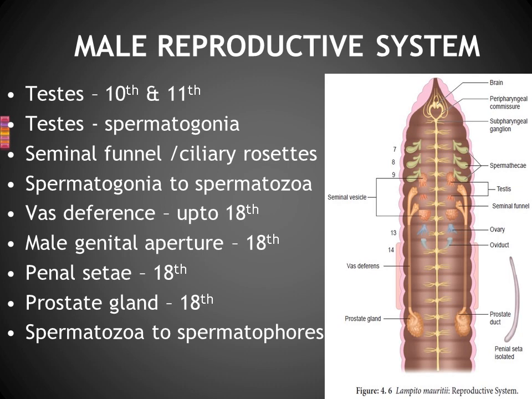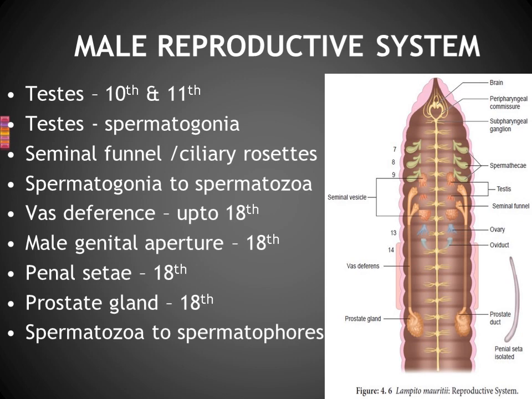The next region is the vas deferens. Vas deferens is a long tube which arises from the seminal funnel and extends till the 18th segment. Can you watch the vas deferens? From the seminal funnel onwards it extends until the 18th segment, one long tube on both sides. That is known as vas deferens.